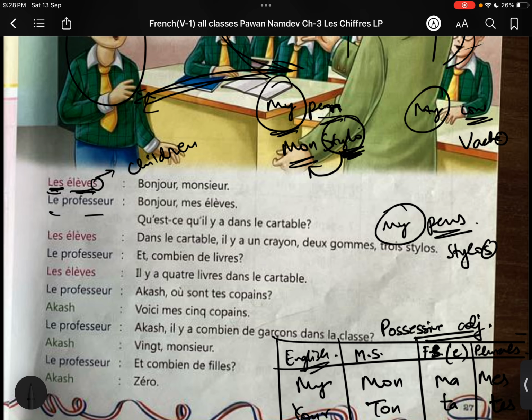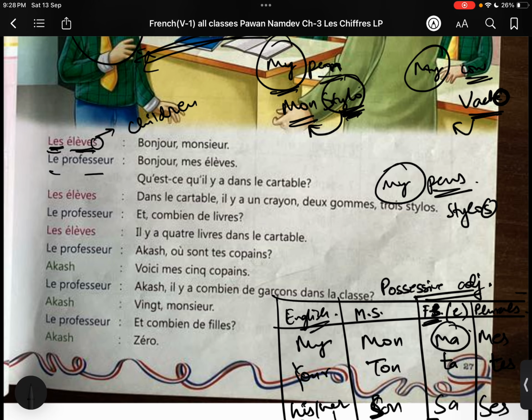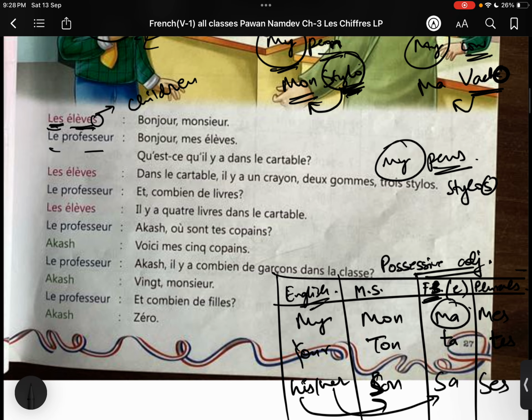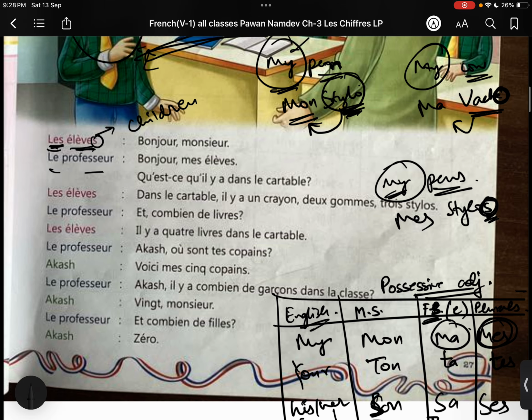It's a masculine singular noun, so that's why I am using mon. It's a feminine singular noun. Since we have e in the last, it's a feminine singular noun. I will use for feminine singular ma, ma vache. Okay, it's a plural form. Since we have s, it's a plural form. We will use for the same my, mes. So in English we have the same words, but in French according to the gender and number of the noun: mon, ma, mes, ton, ta, tes, son, sa, ses. All of them have the same meaning in English, but in French it changes according to the gender and number. But the meaning is same, right?